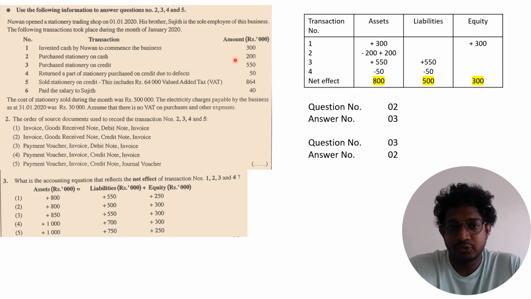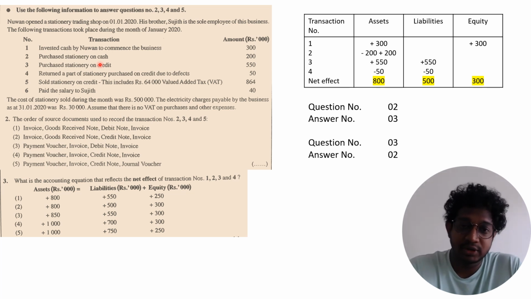For questions 2, 3, 4, and 5, you have to consider this case study to answer all four questions. In the second one, they ask the order of source documents used to record transactions number 2, 3, 4, and 5. There are a specific number of transactions, so you have to consider only those transaction numbers. Second one, purchase stationery on cash.